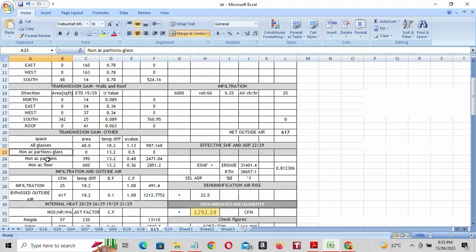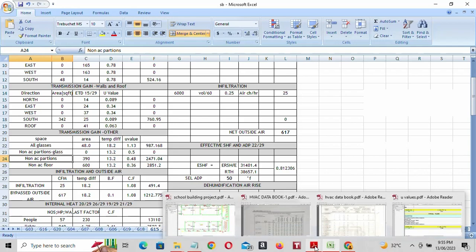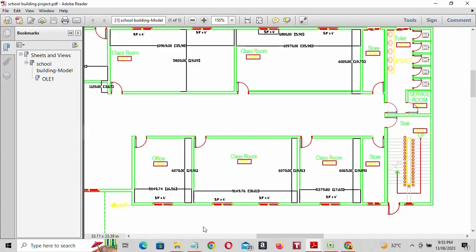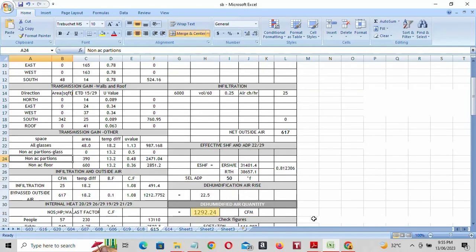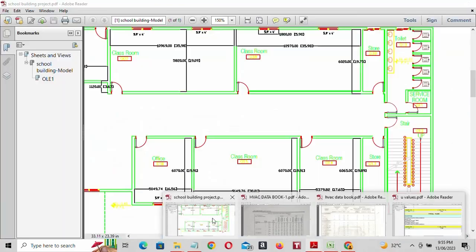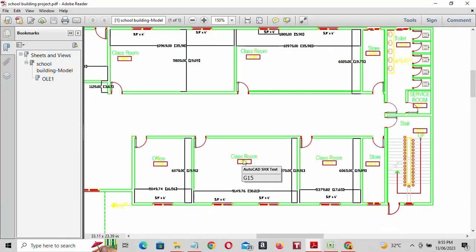Next is non-AC partitions. This area we already calculated. This area has AC, this area also has AC, and this area is non-AC.